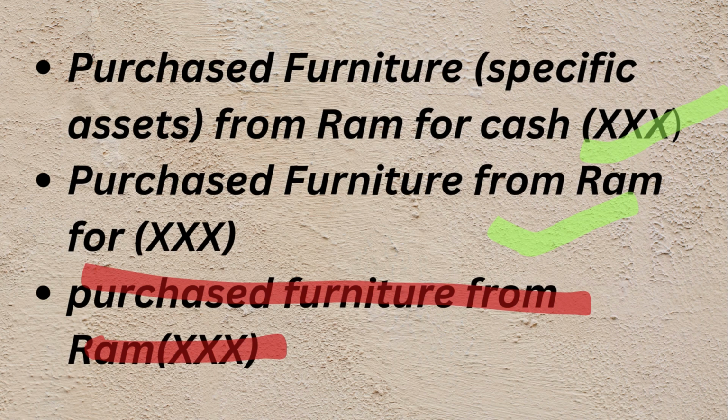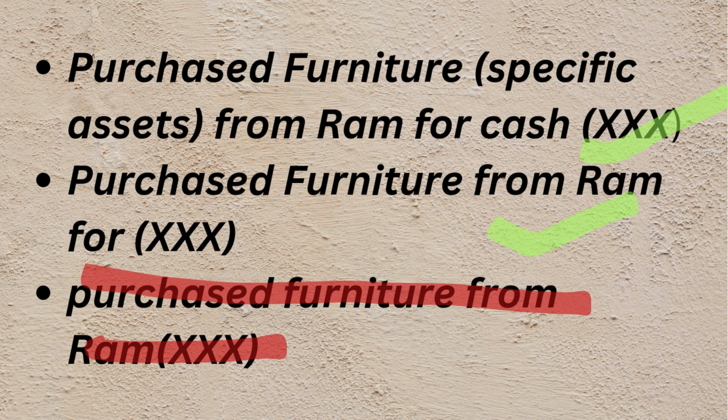In another example, we have purchased furniture. Here we are mentioning a specific asset. In the previous presentation I mentioned only purchased goods. Goods are unspecified, but here we are specifically specifying the asset. What are we purchasing? Furniture. Purchased furniture from Ram for cash, it is a cash transaction.